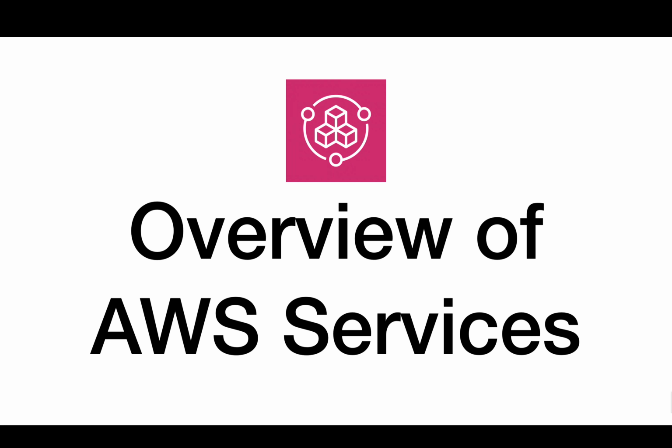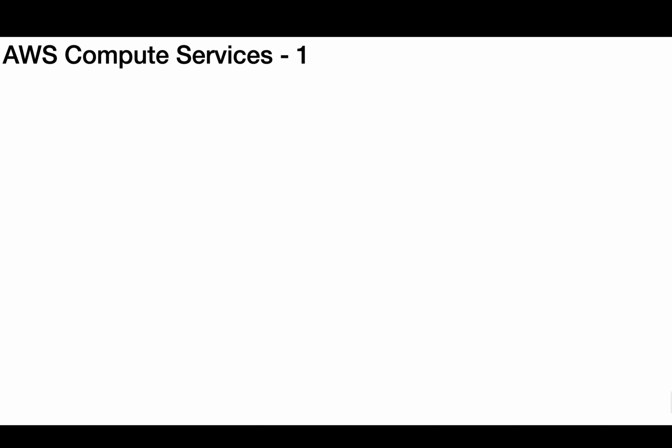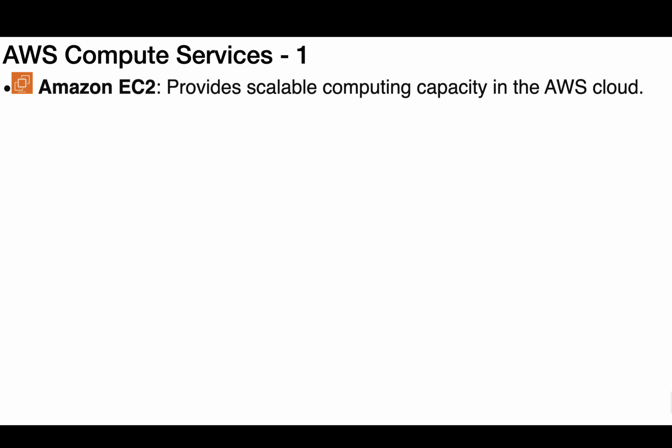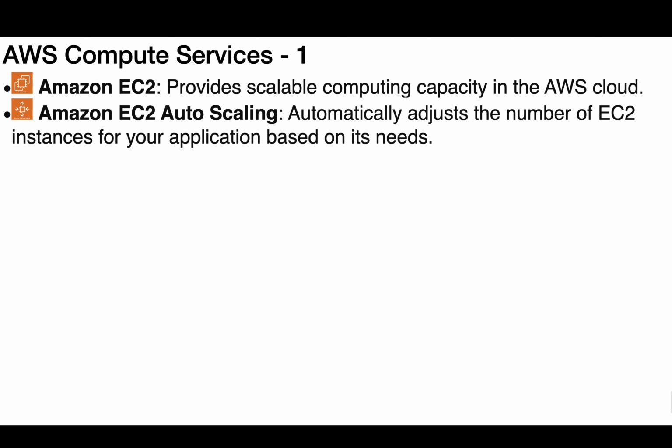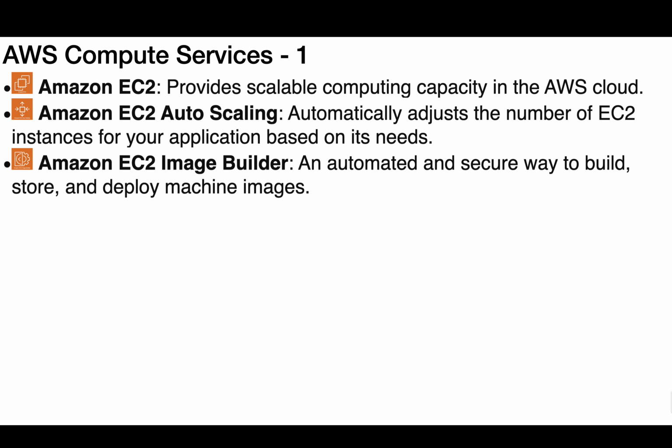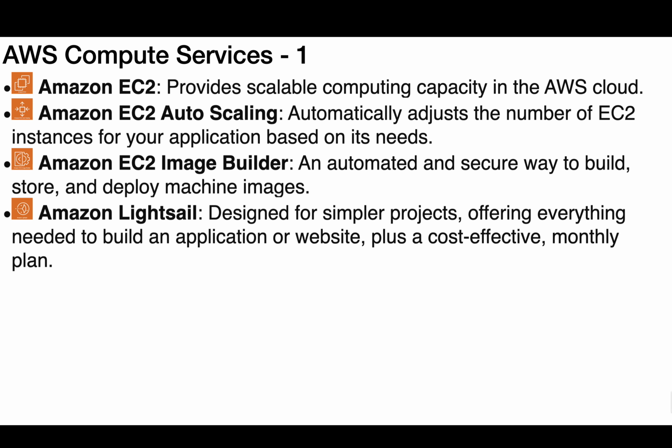Overview of AWS Services. AWS Compute Services. 1. Amazon EC2 provides scalable computing capacity in the AWS cloud. Amazon EC2 Auto-Scaling automatically adjusts the number of EC2 instances for your application based on its needs. Amazon EC2 Image Builder, an automated and secure way to build, store, and deploy machine images. Amazon Lightsail, designed for simpler projects, offering everything needed to build an application or website, plus a cost-effective, monthly plan.